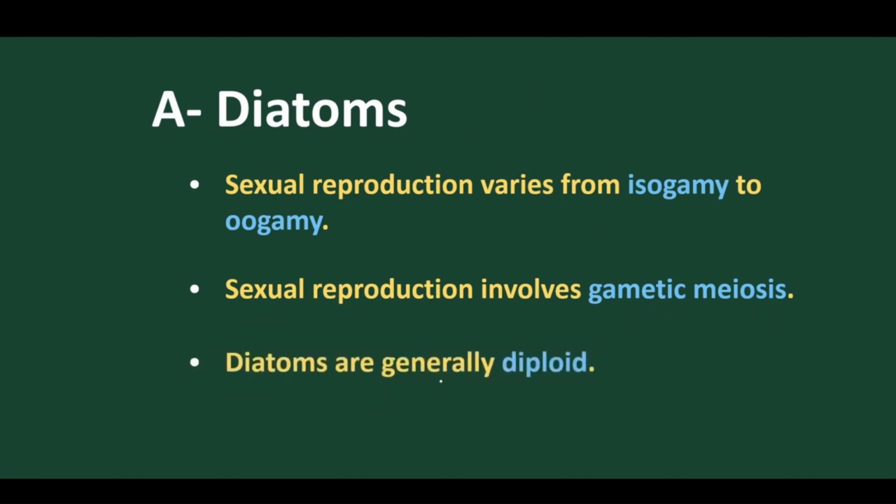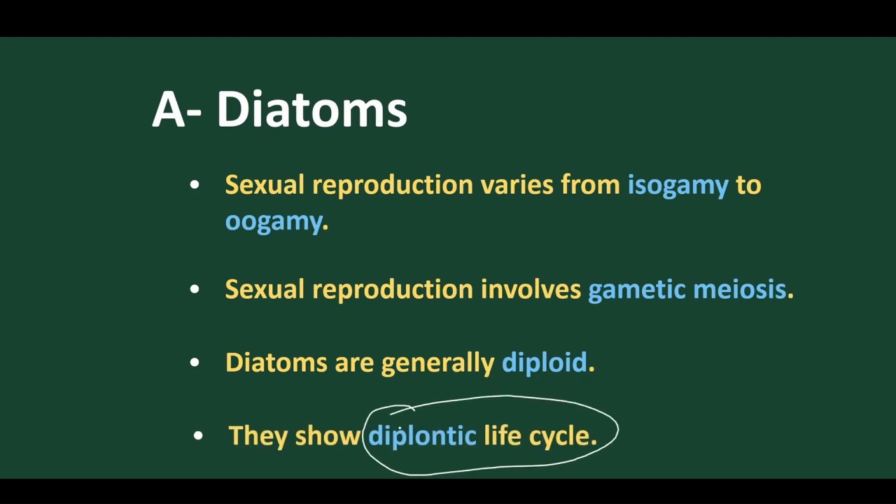Now let's move on. Diatoms generally are diploid. Any diploid organism will go for gametic meiosis, just as we animals are diploid. Diploid animals go for gametic meiosis, but if the organism is haploid, then they go for zygotic meiosis. So a diplontic life cycle is found in diatoms.